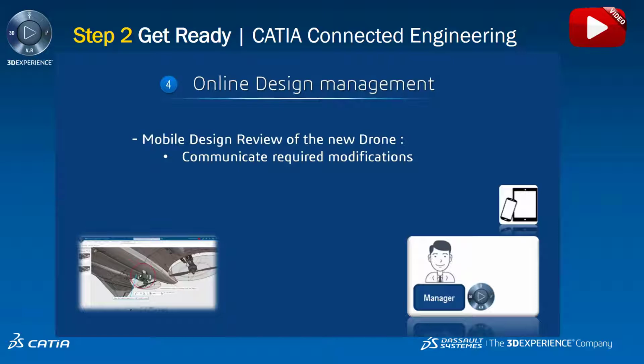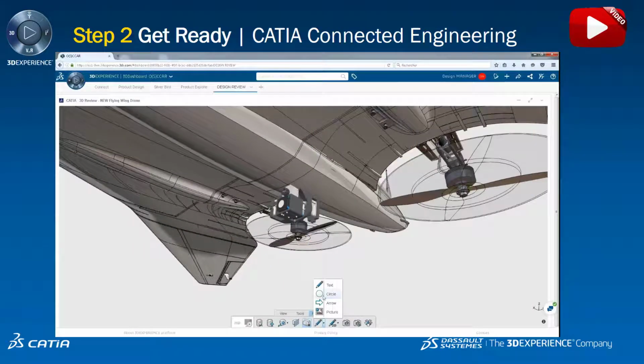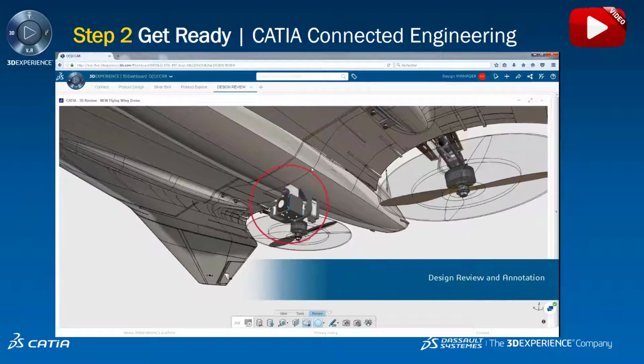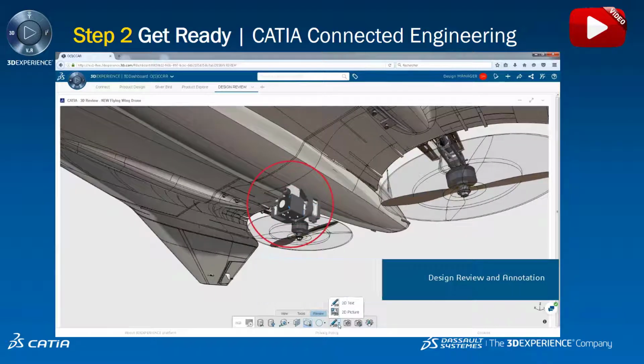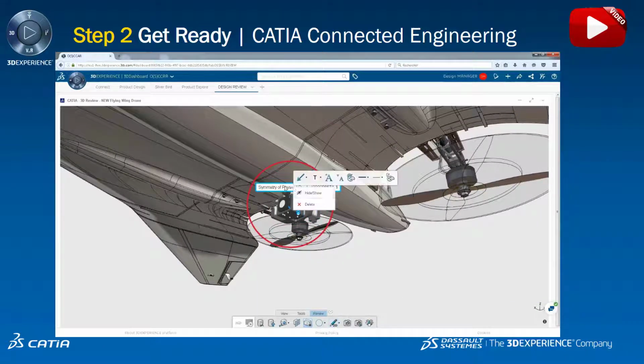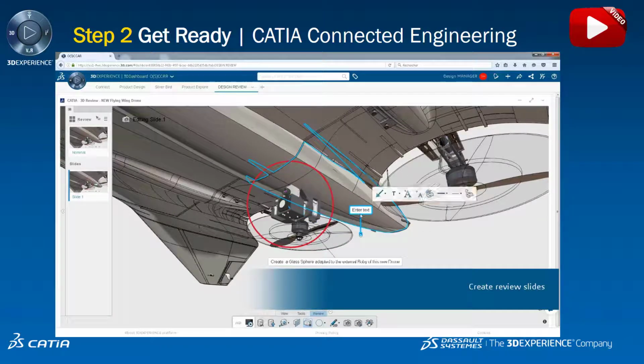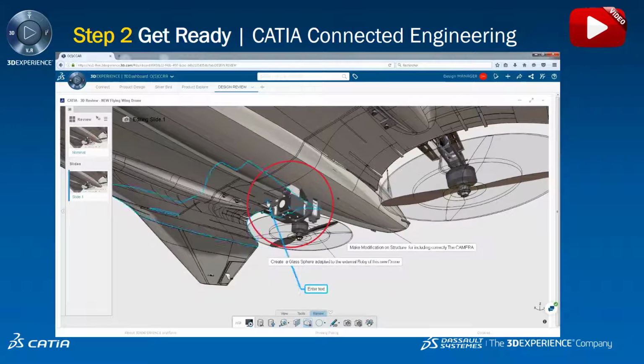Now in step 4, the manager will conduct a mobile review of the new drone and communicate the required modifications to the team. Here he will use a specific application called Design Review. He creates a circle to identify the area of interest and adds text to explain the work required: to create a new glass sphere to protect the camera, to modify the drone structure, and to add a support to connect the camera to the structure.